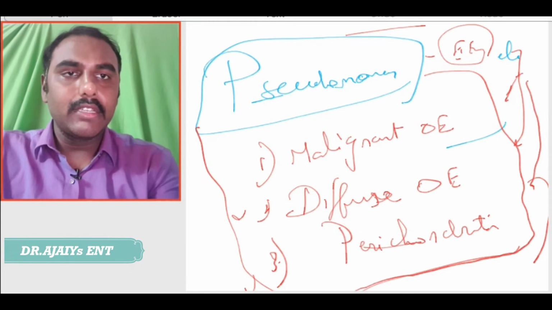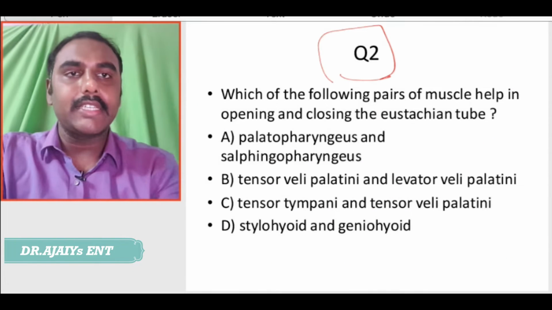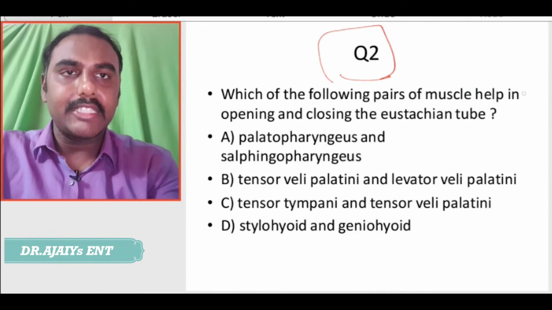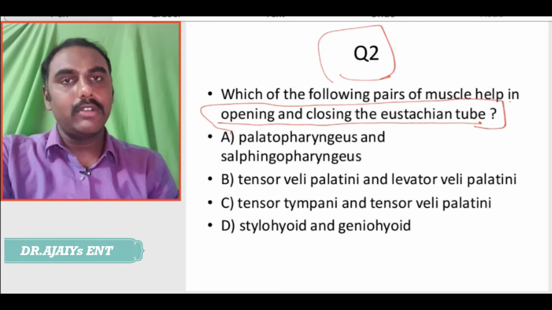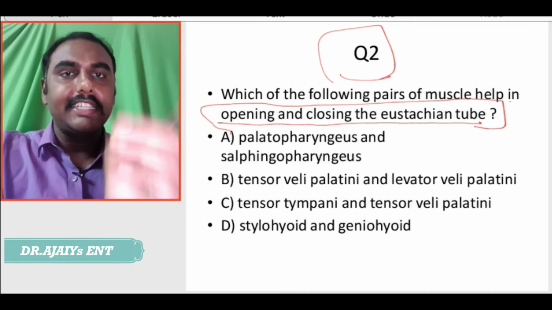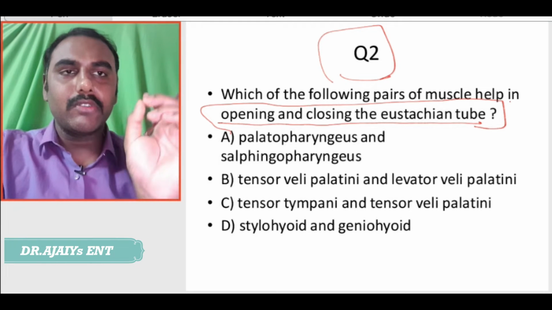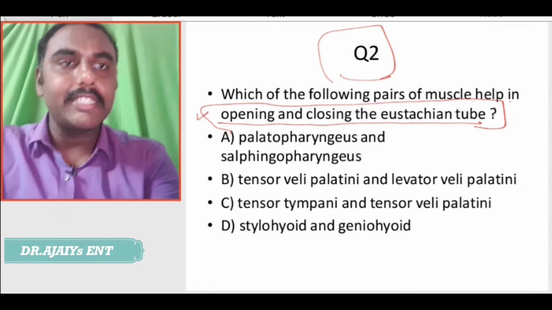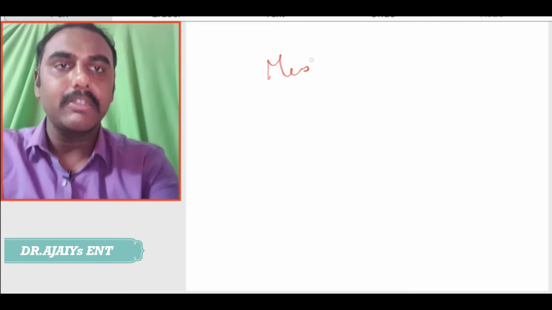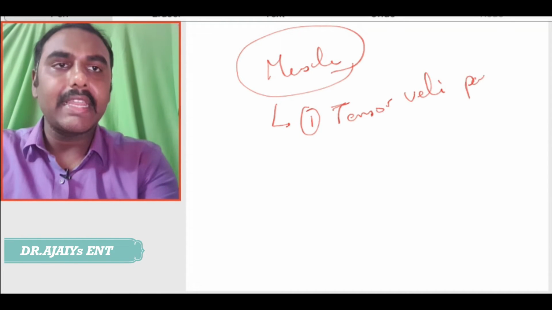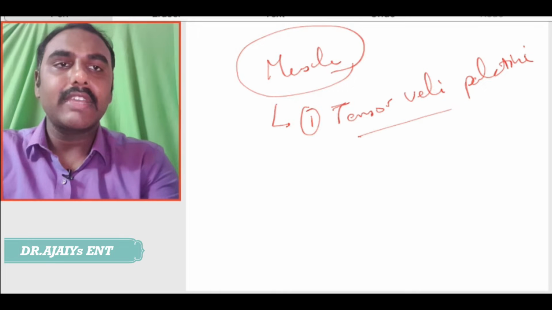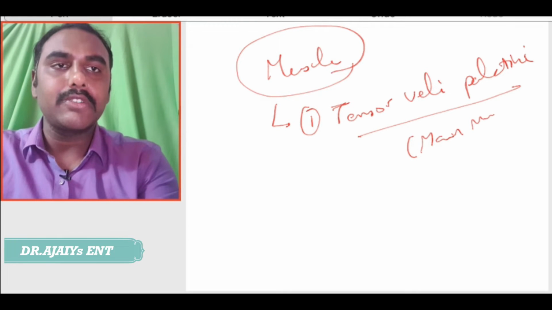Fine. Coming on to question number 2: which of the following pairs of muscles help in opening and closing the Eustachian tube? Again a very simple question. For this we want to know, what are the muscles of the Eustachian tube? The main muscle is the tensor veli palatini. This is the main muscle of the Eustachian tube.